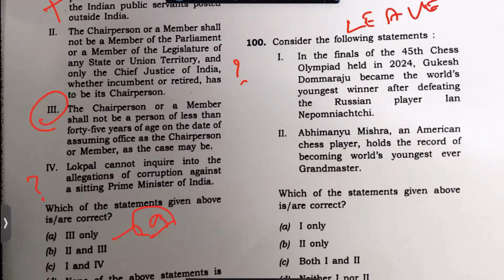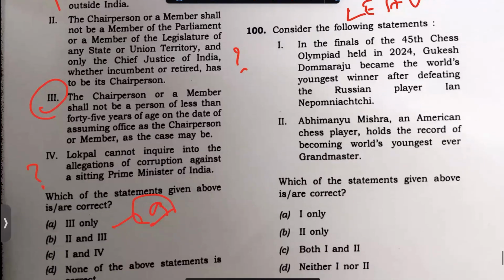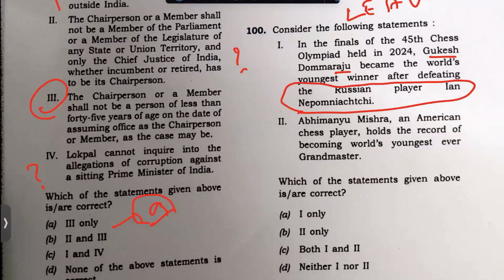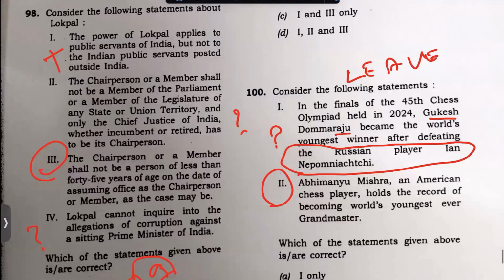I know that there is an ample amount of questions that we can take. Gukesh, I know that he won, but I am not sure whether he won against Ian Nepomniachtchi. I think I saw some other player. So I am not sure, and so I will leave this question.